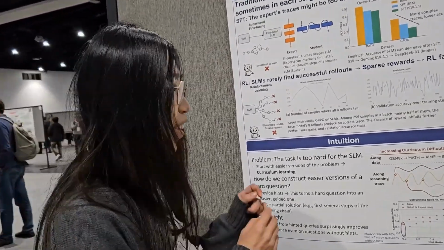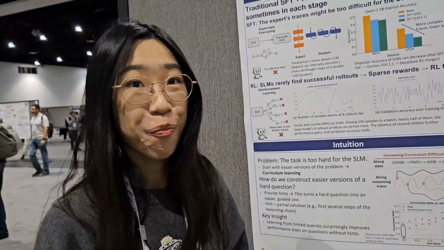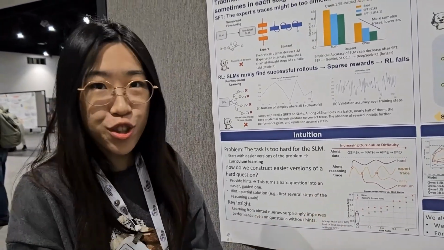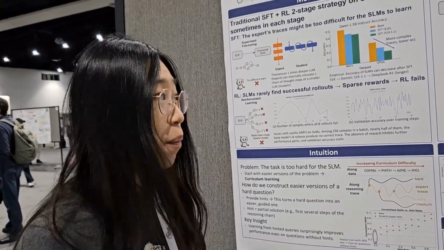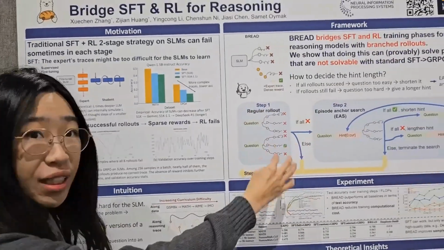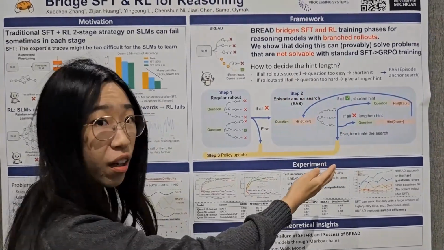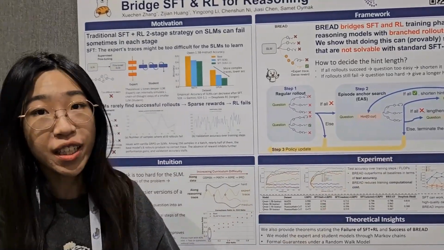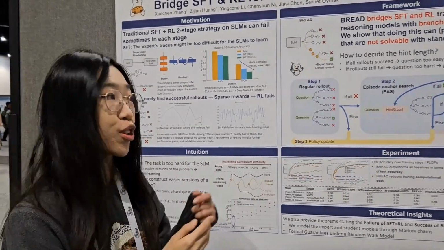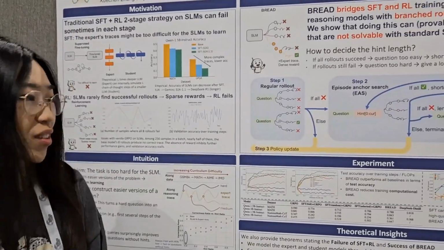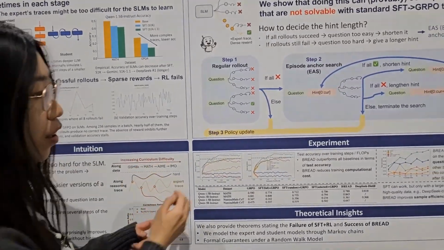Yeah, I think that's a great part of BRAD, which means that we know how to control the hint is pretty hard for humans. But actually, this one is searched automatically. We use the successful rate of the final rollout to decide how much hint we truly need. So it's controlled automatically. We don't need to worry about that ourselves. Oh, that's important.